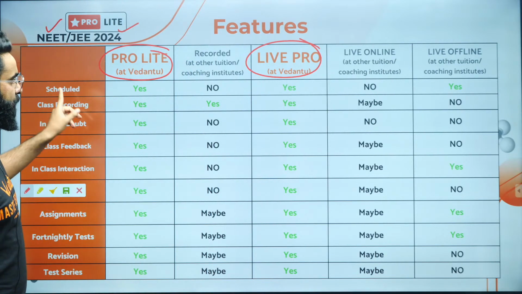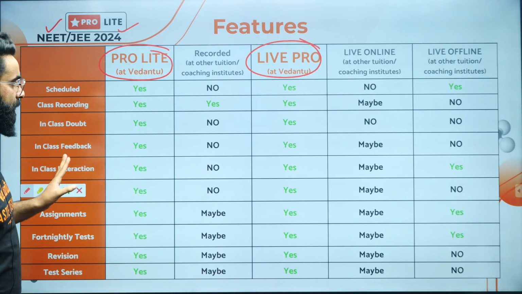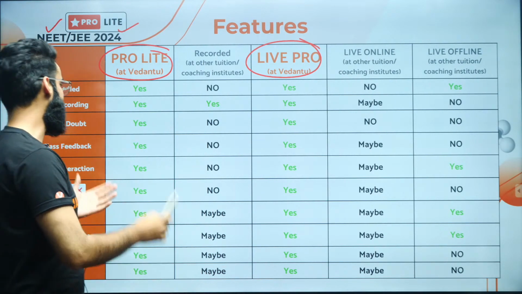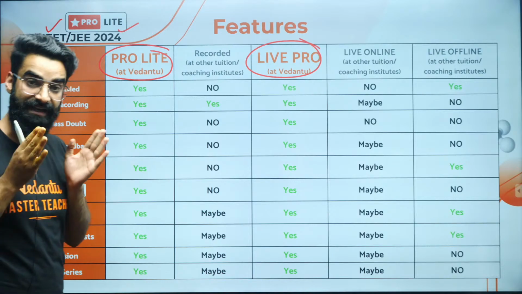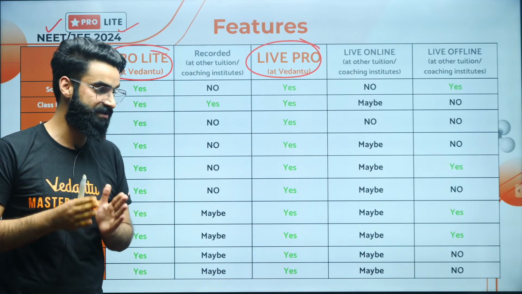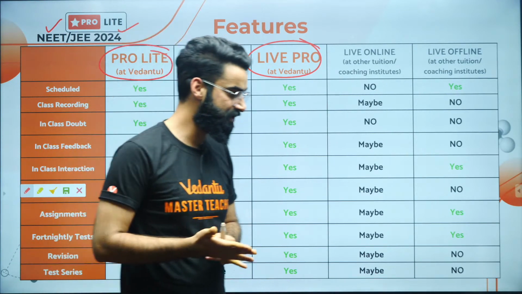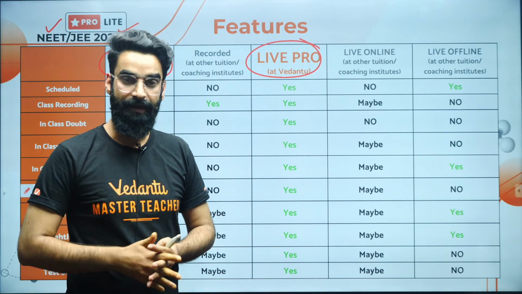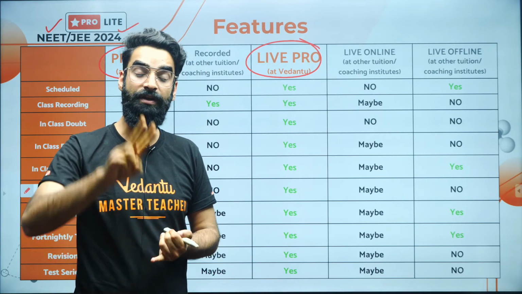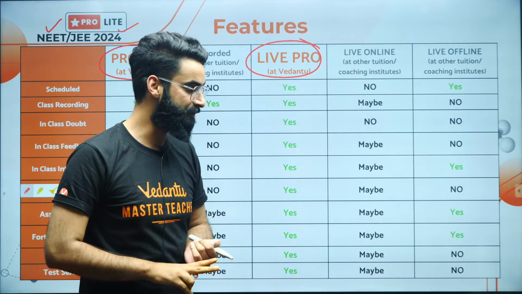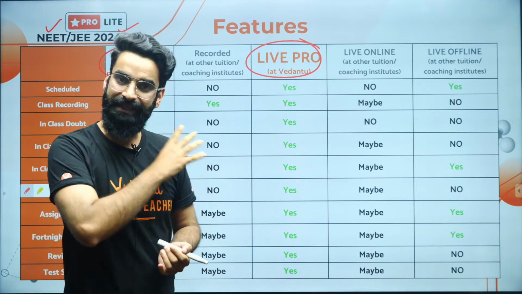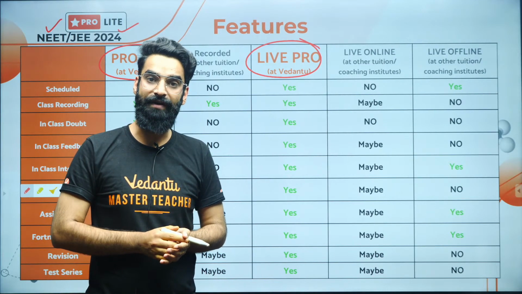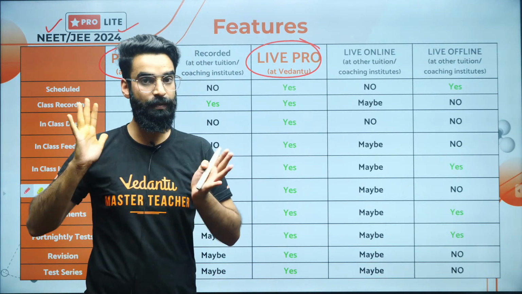Yes. So first of all, have a look. In the particular batches which I'm talking about right now, you'll be getting the live classes, right? You'll be getting the live classes in all the 3 subjects, physics, chemistry, as well as mathematics or biology, depending on whether you're the NEET student or the JEE student, right? If you want to get trained by us for complete 2 years, you have to get enrolled into this particular batch, number 1. Number 2, in the particular batch, we'll be completing your whole course in all the subjects, right? Of your class 11th as well as class 12th, right?